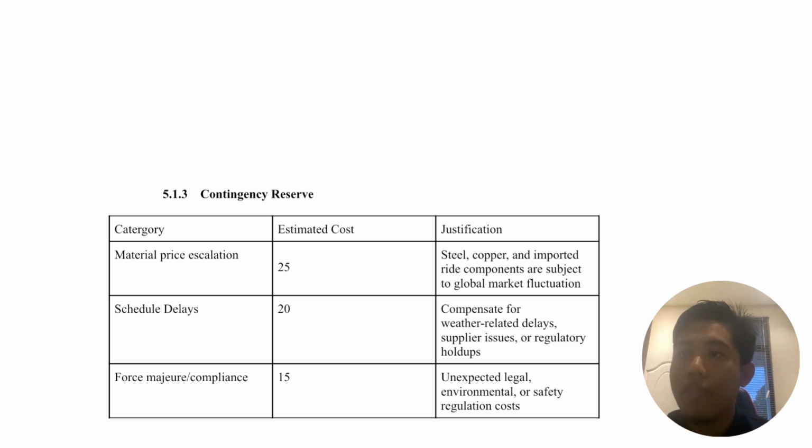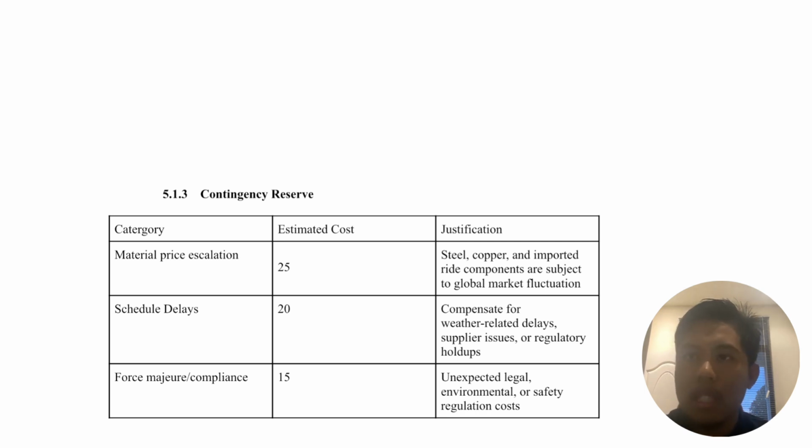The reason we put this contingency reserve for material price escalation is that sometimes the price of steel, copper, and imported components may be subject to global market fluctuation. So this should be considered throughout the purchase.